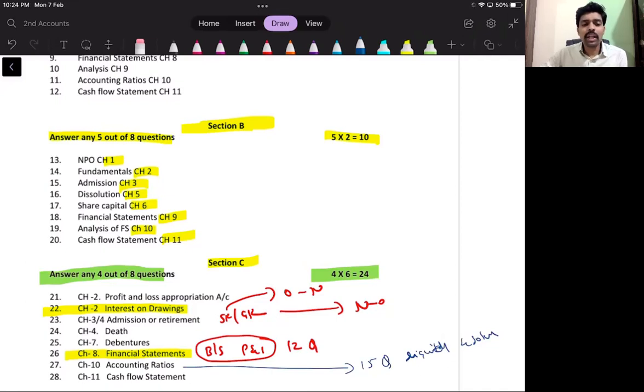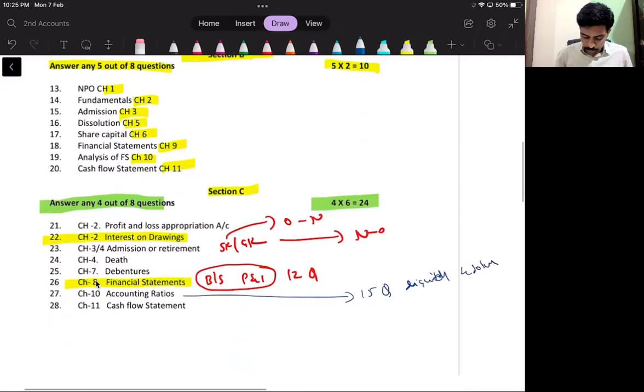Then question number 28, you can expect one question from cash flow statement. So there are 3 activities in cash flow, right? Operating, investing, and then financing. So from these 3 activities, you can expect any one question for question number 28. All right. So they will give 8 questions. Out of 8, you should attempt only 4 questions.